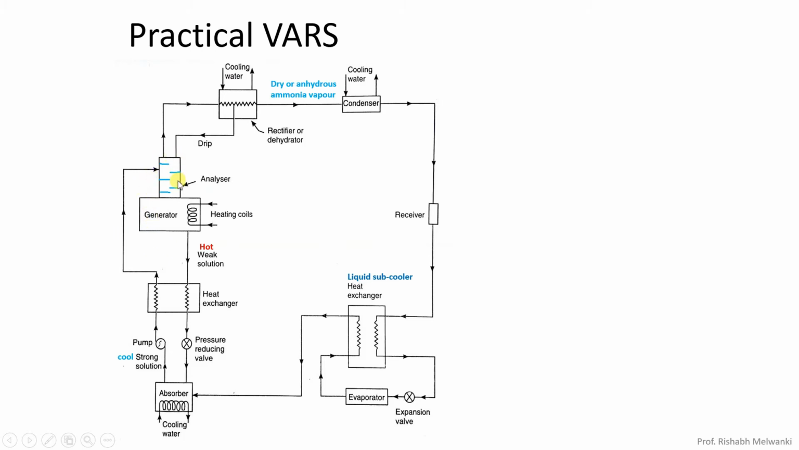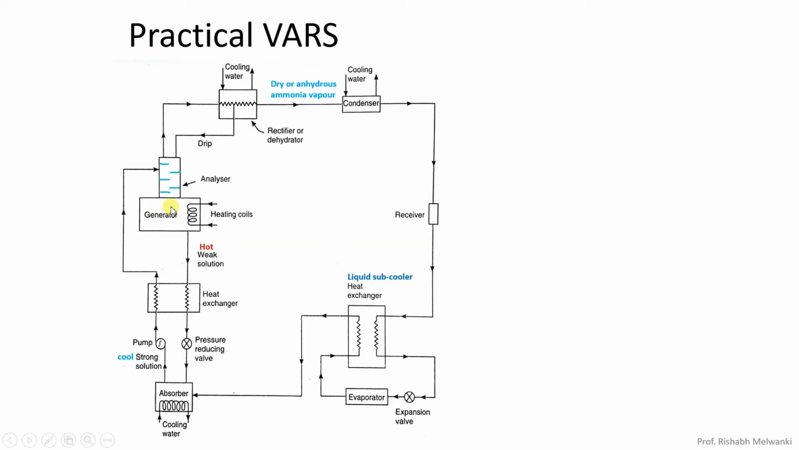Here you can see the analyzer. After the analyzer we have the rectifier or dehydrator. And the third extra component, if you see, is two heat exchangers. One is this heat exchanger shown over here, and one is this heat exchanger shown over here. The heat exchanger on the left side, which I am showing you, is called the solution heat exchanger, and the right side heat exchanger is called the liquid subcooler. Now, what is the function of the analyzer? We will see that.